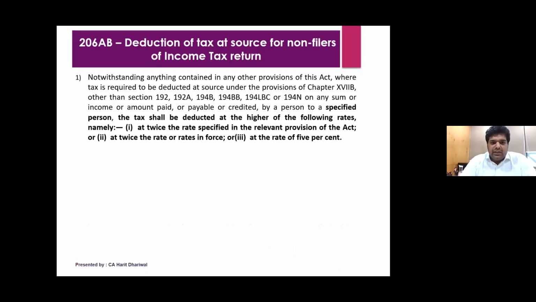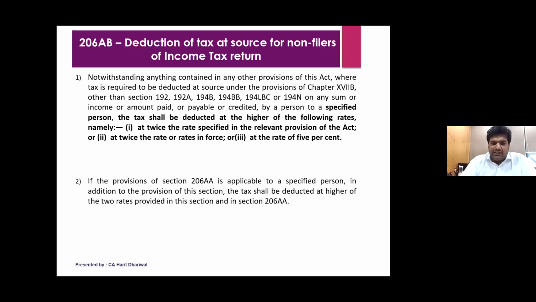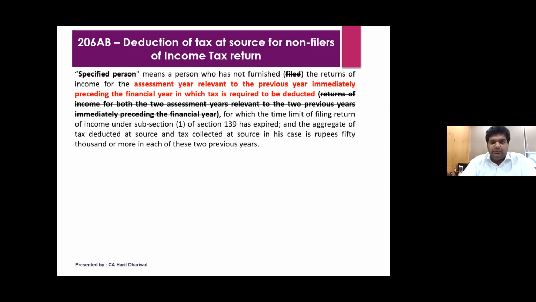Now, a very important section, 206AB, which was introduced earlier and modified last year. If you don't file your returns on time, earlier it was 2 years, now it is 1 year, then your tax will have to be deducted at the higher of the following rates: twice the rate specified in the provision, twice the rate in force, and 5%. So, for example, we will discuss with an example now.